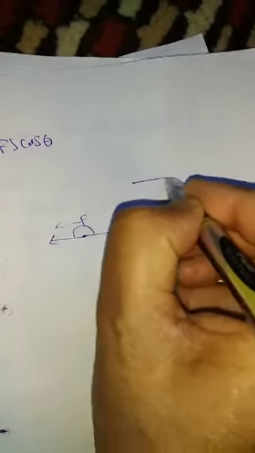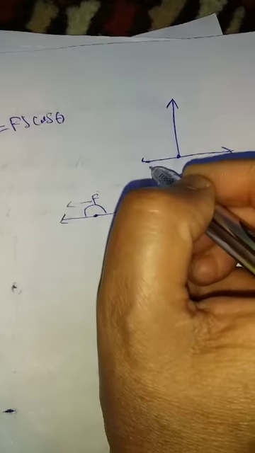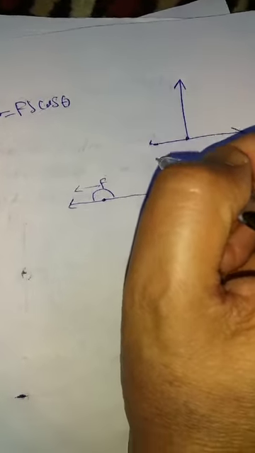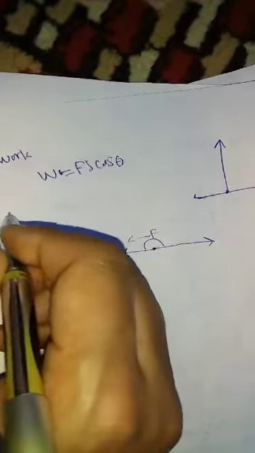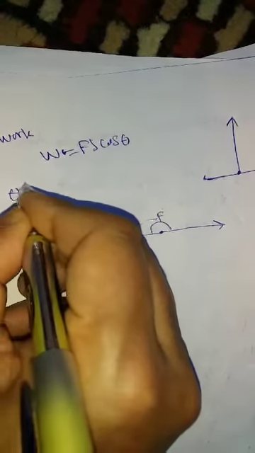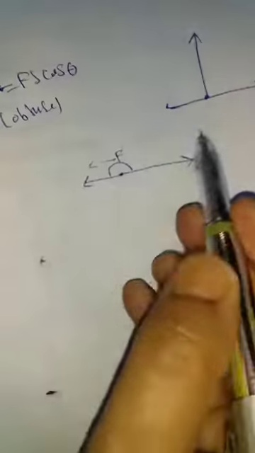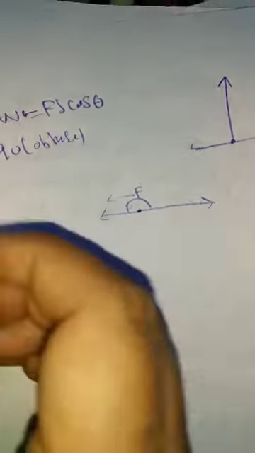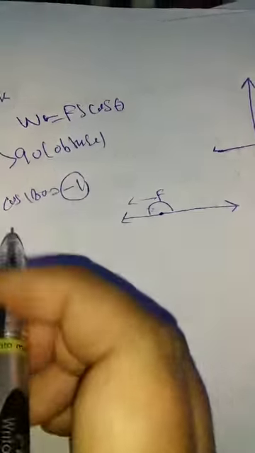That means for negative work, the angle should be greater than 90 degrees, it should be an obtuse angle. That means for negative work, theta should be greater than 90 degrees. Here, when we apply brakes on the car, theta is equal to 180. When we substitute it, cos 180 is equal to -1. When we substitute in this equation, we get negative work.